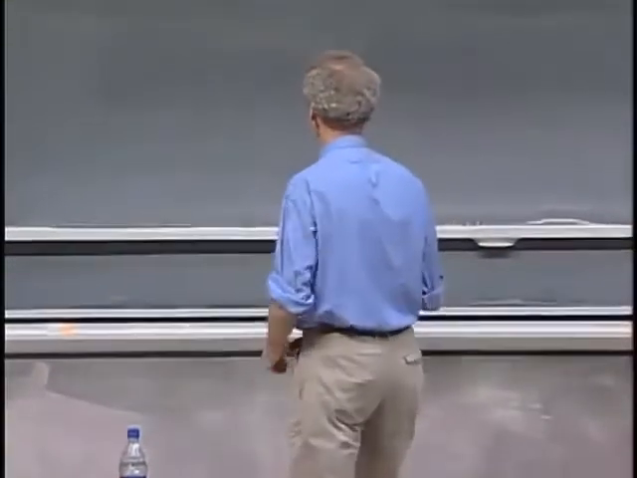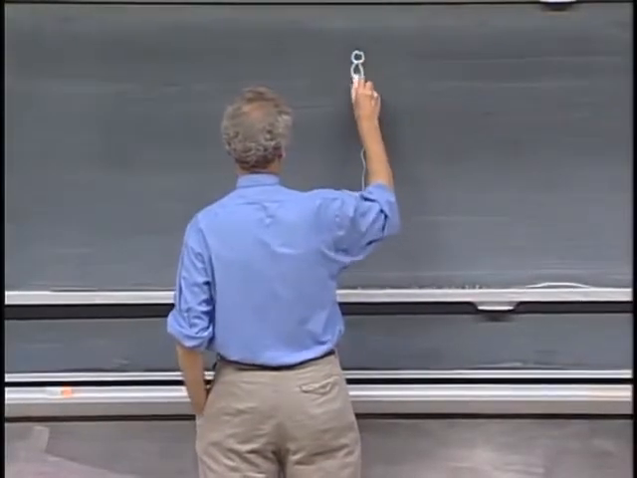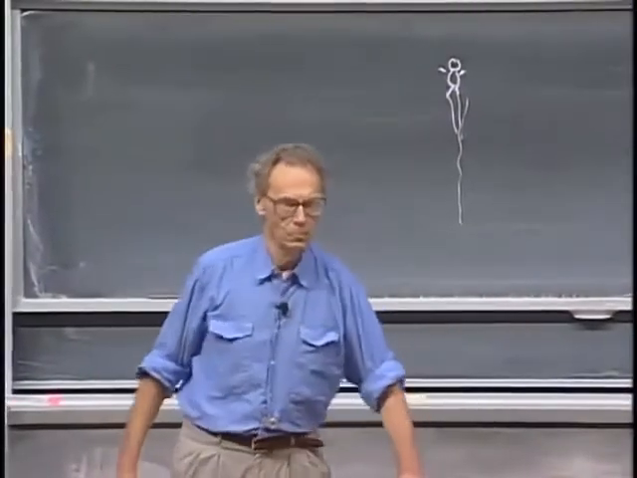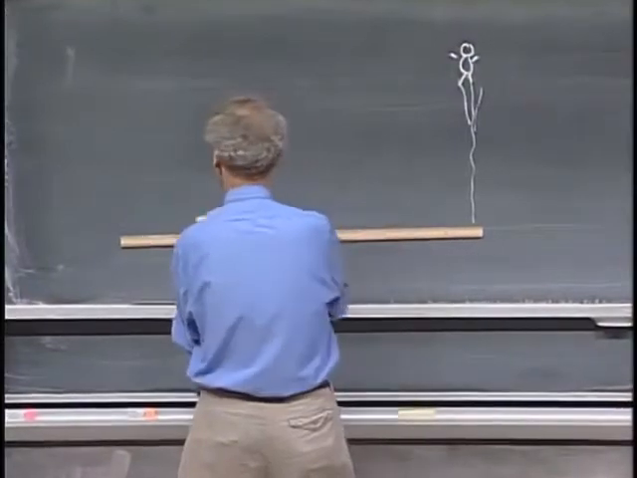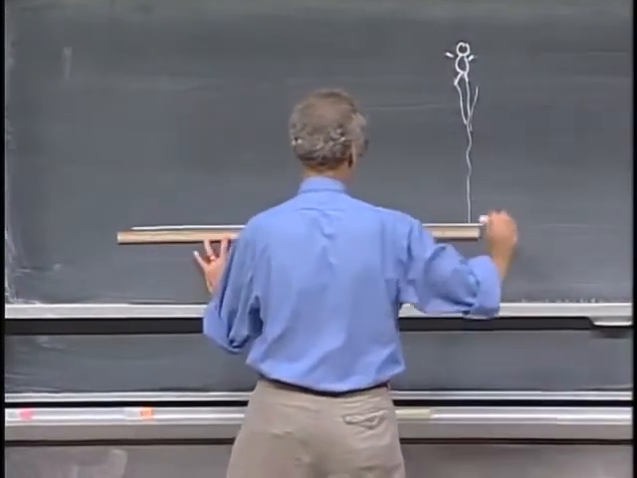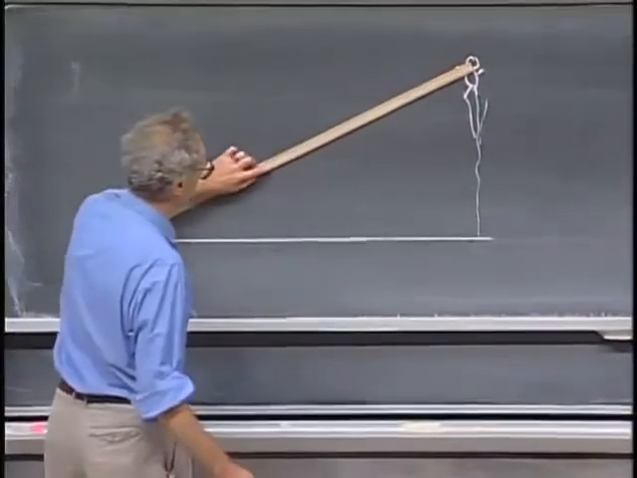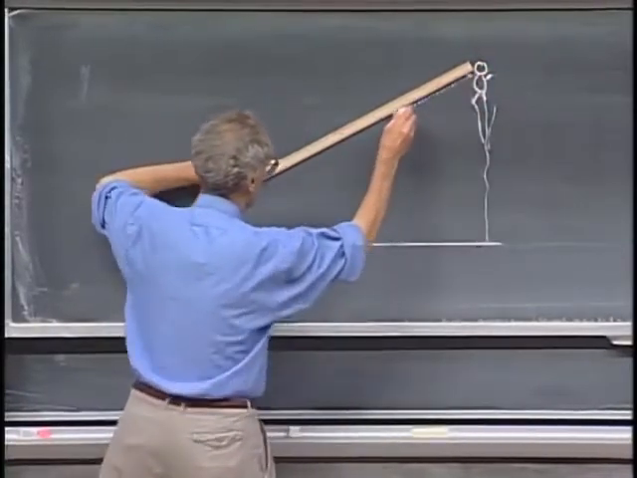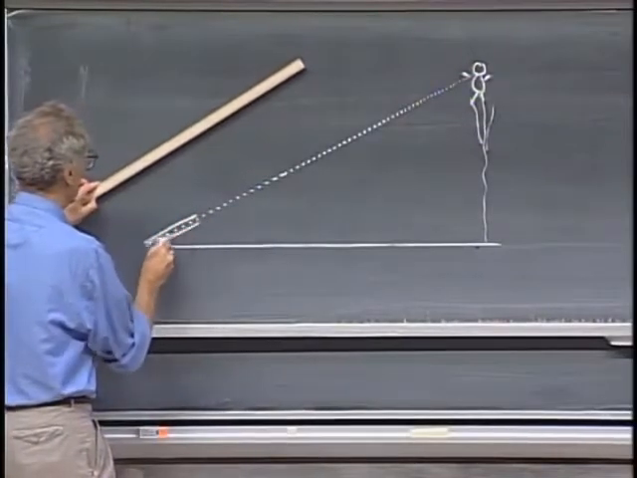There is a monkey here in a tree. Very happy. And here is a hunter who never took 801, and he has a gun which is a golf ball gun, and he aims that gun right at the monkey.